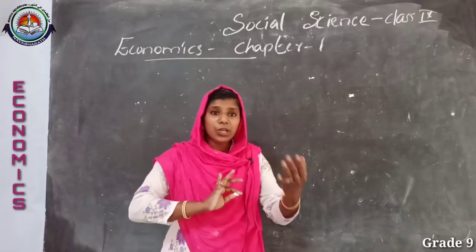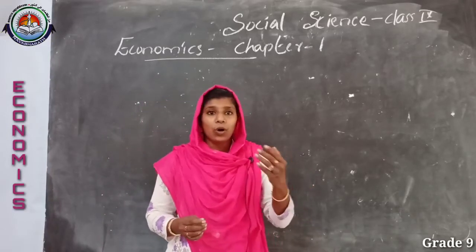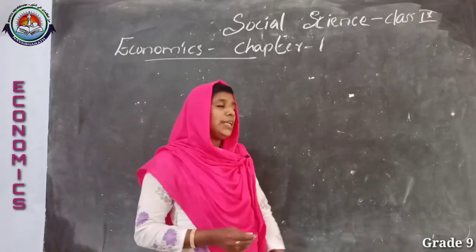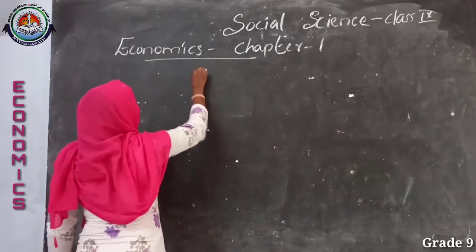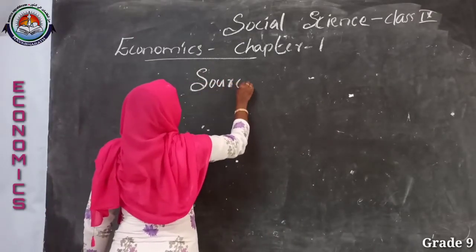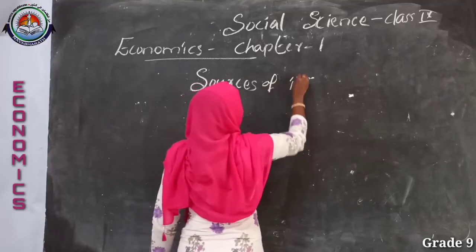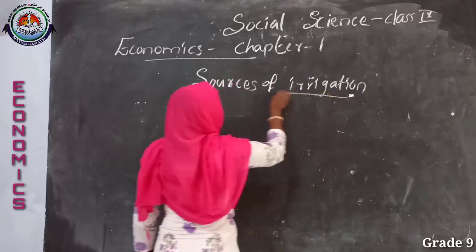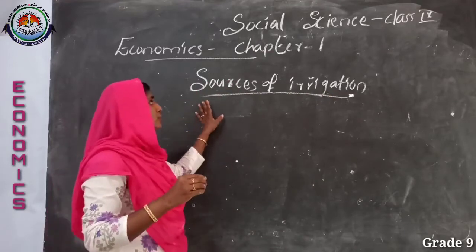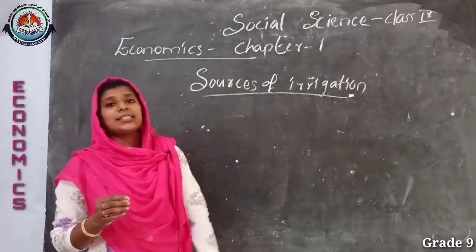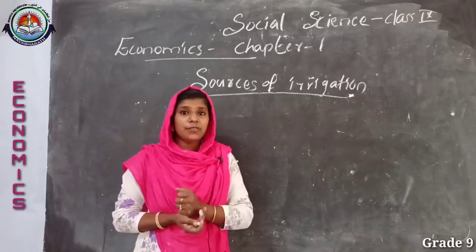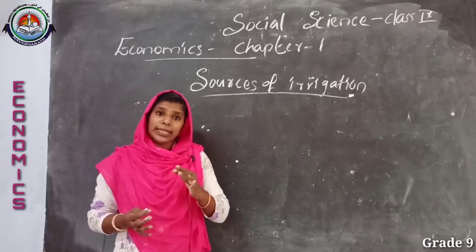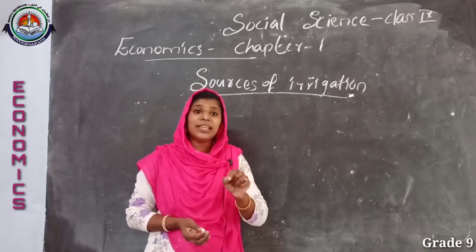Before going to our topic, just recall what the sources of irrigation in Palampur village are. Can you say the answer? The first source is traditional Persian wheels. We already said that Palampur is a well-connected village, even though farming is its main activity.